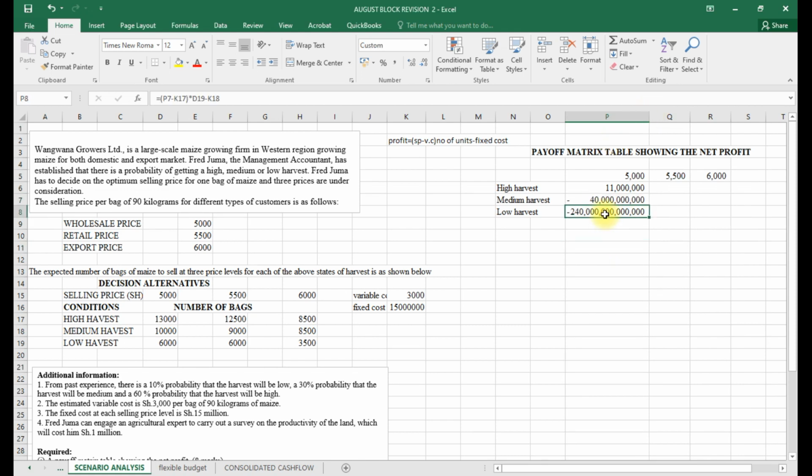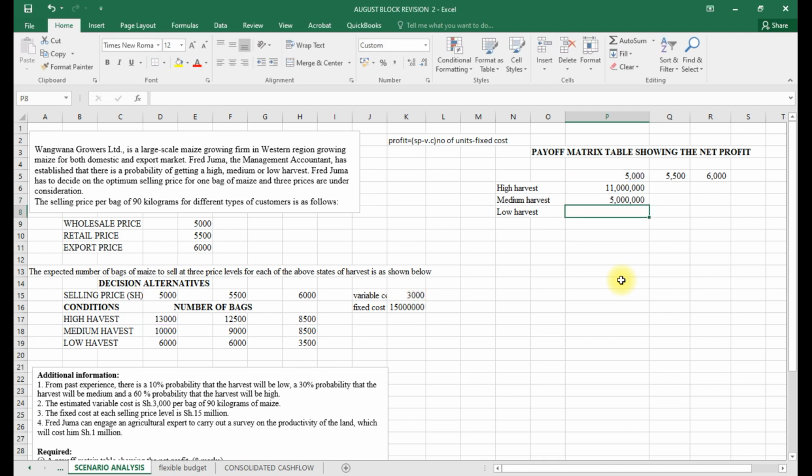Okay, so P7, so that one is not okay. So this one will be equals to 5, and I minus the variable cost. We multiply by our units, which are now 10,000, and I minus my fixed cost. We can decide to lock. The selling price is fixed in this case. I lock this, and I lock this. Still it will give you the same answer.